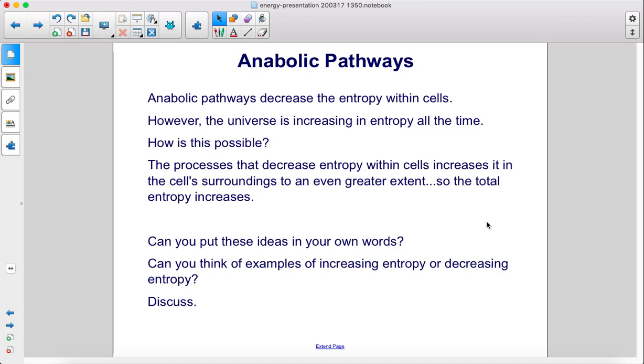Can you put these ideas in your own words? Can you think of examples of increasing entropy or decreasing entropy? Discuss.